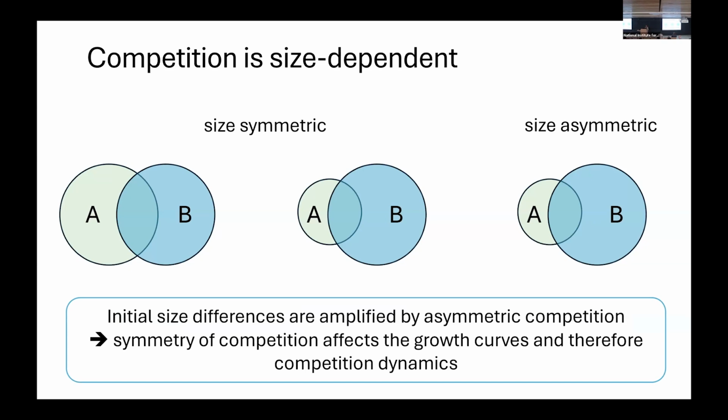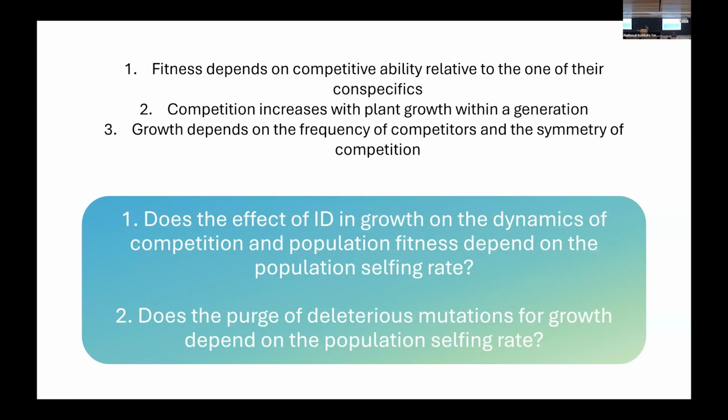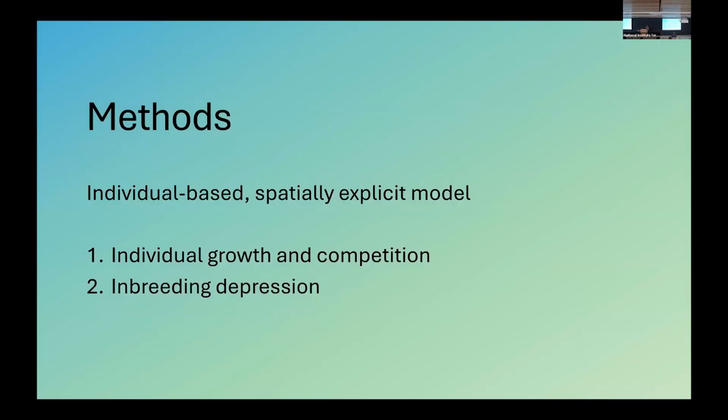and this will affect the growth of the individuals and therefore the competitive dynamics. So based on all this information, we are wondering how the effect of inbreeding depression in growth on the dynamics of competition and population fitness depends on the population selfing rate. And as a secondary question, we also wonder how the purge of deleterious mutations for growth depends on the population selfing rate. For this, I use an individual-based model that is spatially explicit.